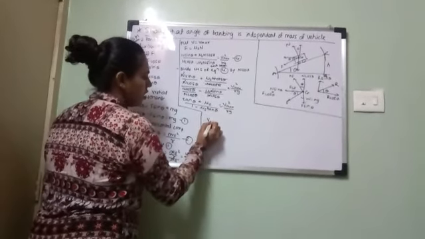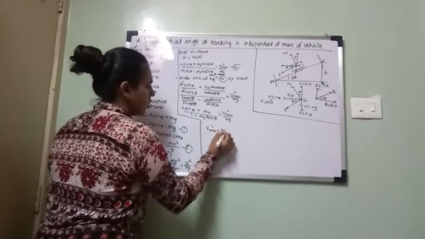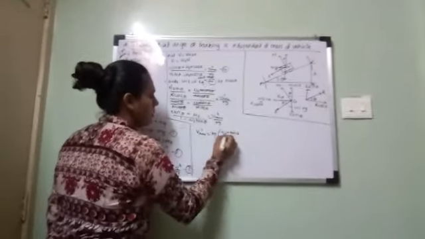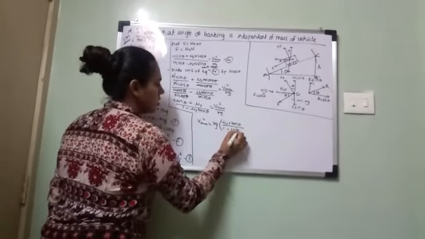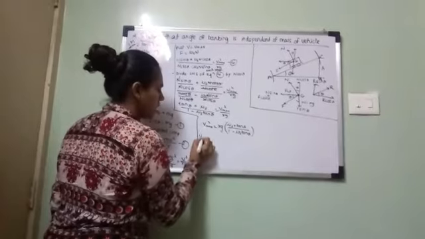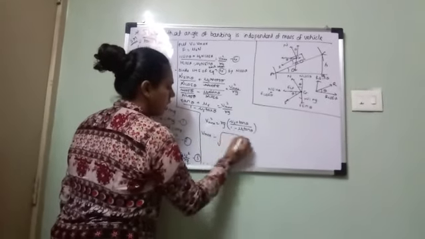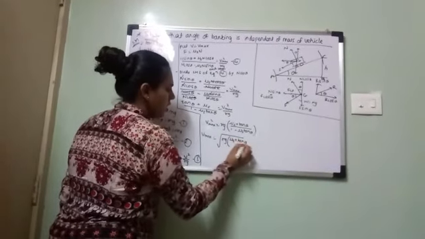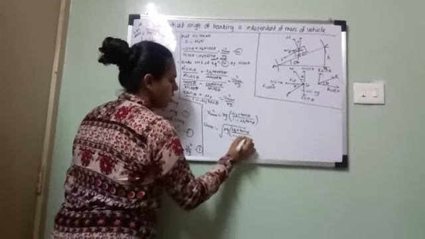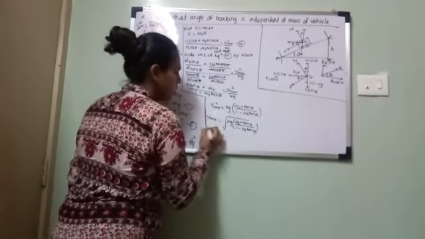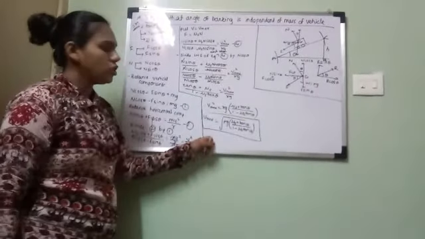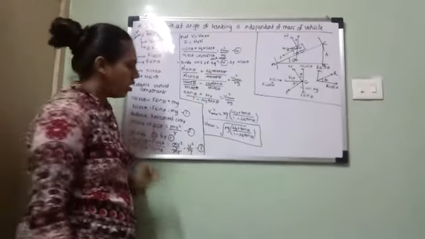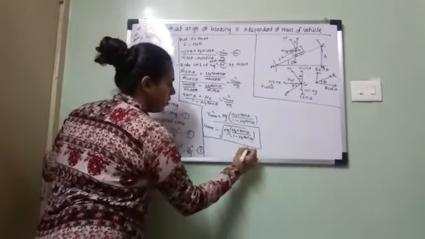So, therefore, V max square is equal to Rg in bracket mu s plus tan theta upon 1 minus mu s tan theta, or you can say V max is equal to under root of Rg in bracket mu s plus tan theta upon 1 minus mu s tan theta. So this is nothing but the expression for maximum safety speed on banked road. Let this be equation number 5.